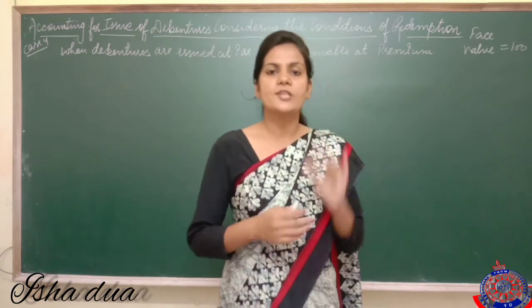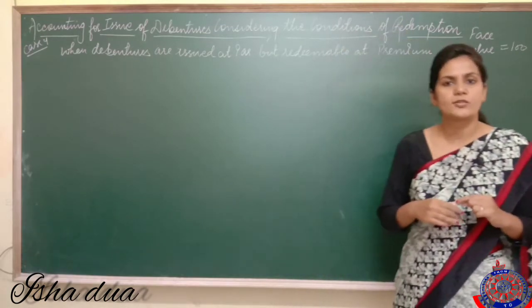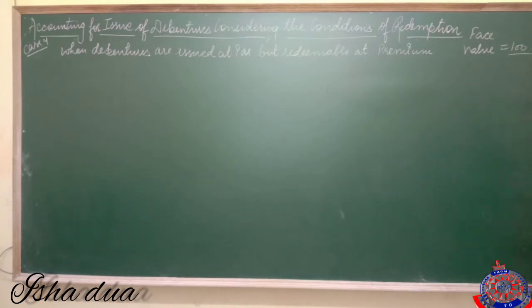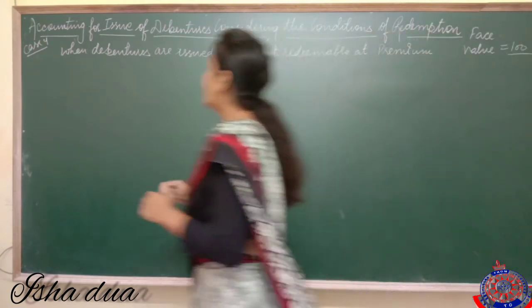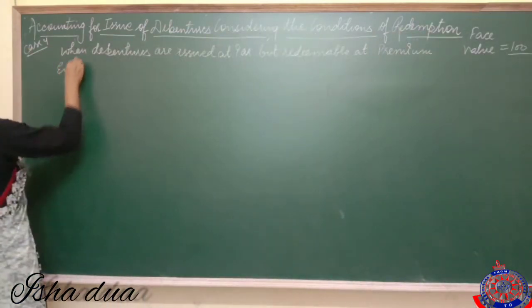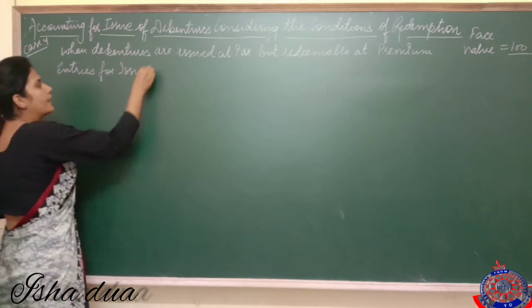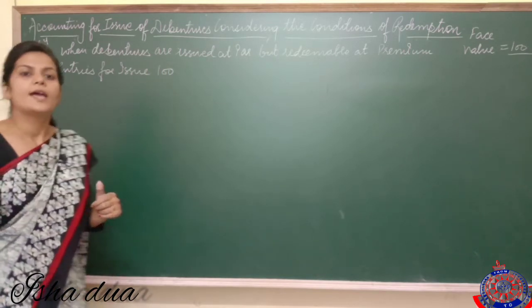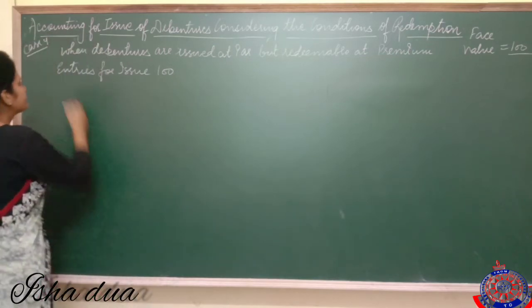So now there is a change in the terms and conditions of redemption, so accordingly the entries for issue will also change. Let's see how. Suppose the face value of the debenture is 100. Face value means par value. Now the statement says that debentures are issued at par. It means that we have issued debentures at 100. It means that we have given one debenture to a debenture holder and we have taken rupees 100 from them. Got it?